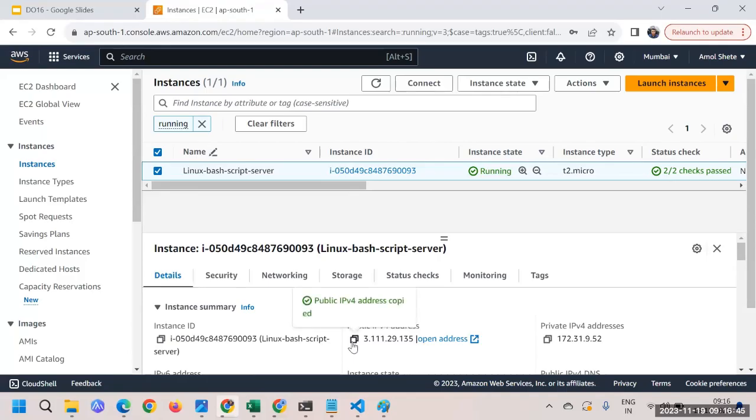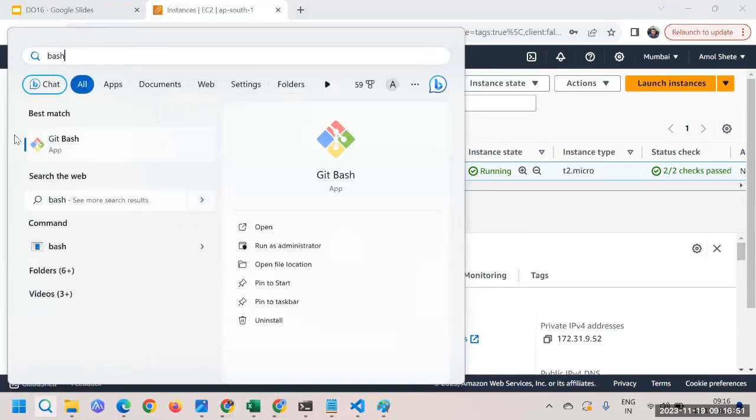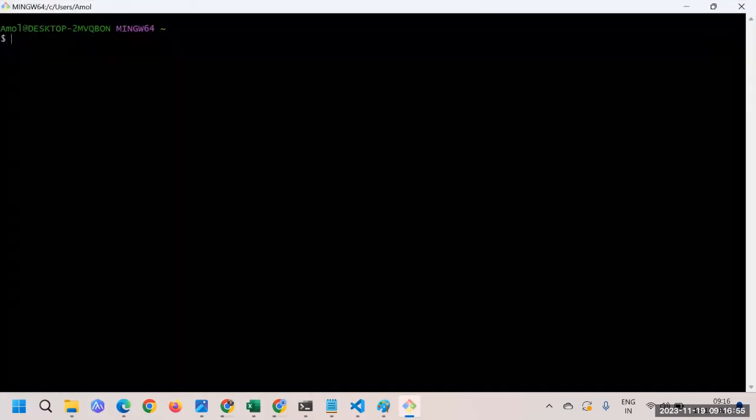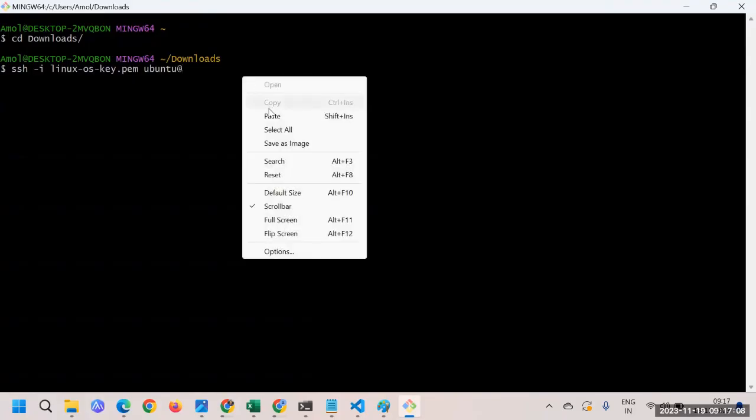Here is the public IP, and I'll open Git Bash and log in with the help of that. I'll go to the downloads folder, where we have the SSH key. So ssh -i Linux OS key is the key we have, Ubuntu is our username, @ the IP.